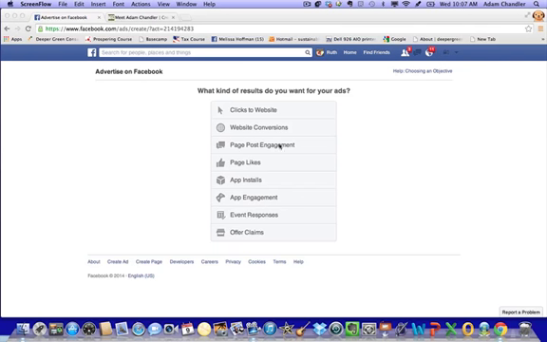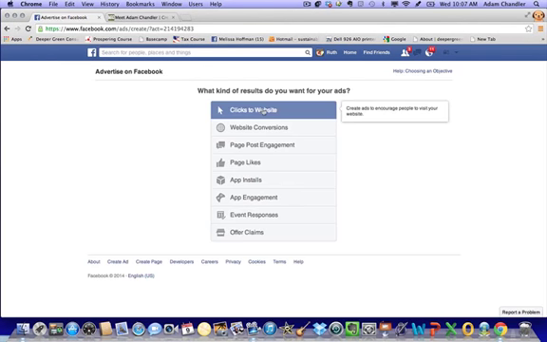For quite a long time, I would use this page post engagement area, and I had some posts, one in particular that I ran in front of a whole bunch of different audiences, generated hundreds of leads, thousands of visitors to various websites, and it worked really well. But recently, I've actually been using this clicks to website based on a recommendation by a mentor of mine